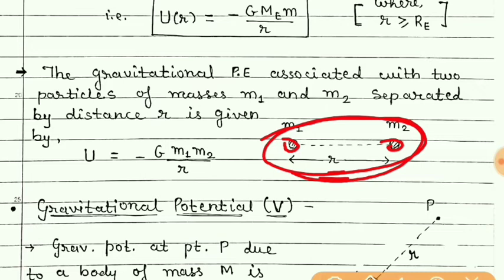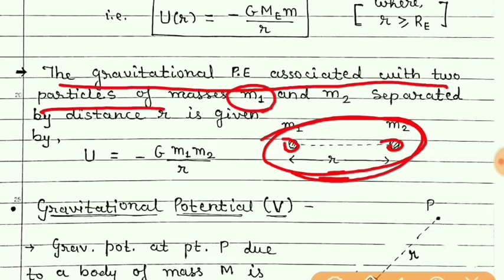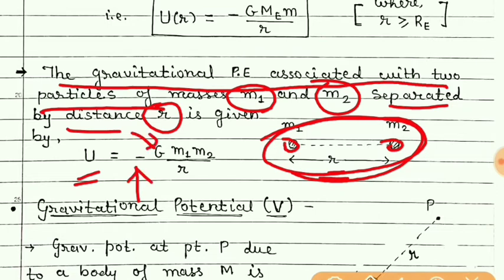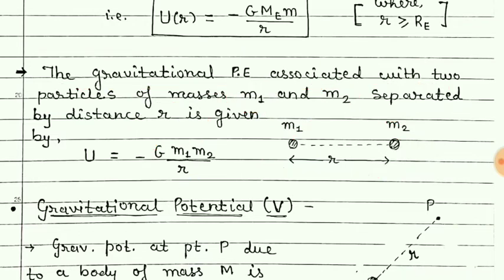So I have written the gravitational potential energy associated with two particles of masses m1 and m2 separated by distance r is given by U is equal to minus G m1 m2 upon distance r. So I hope you understood about the gravitational potential energy.